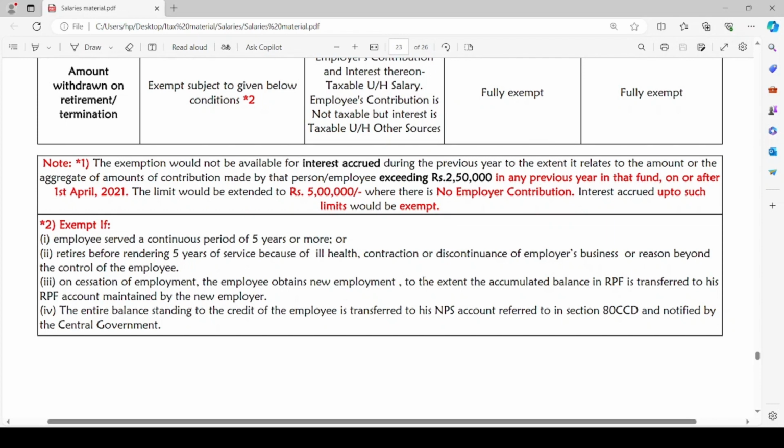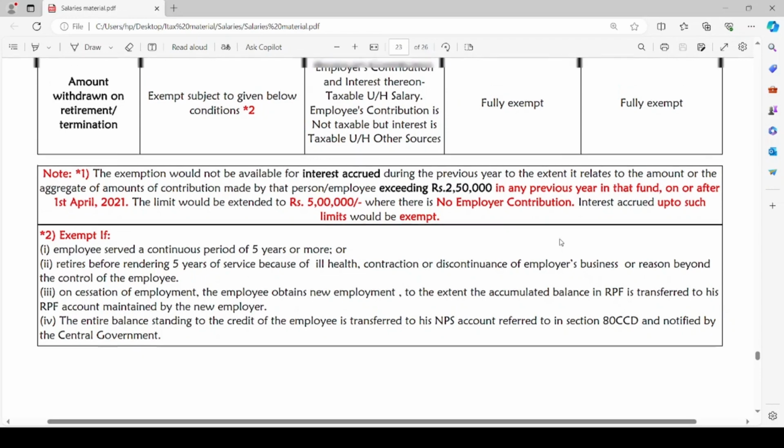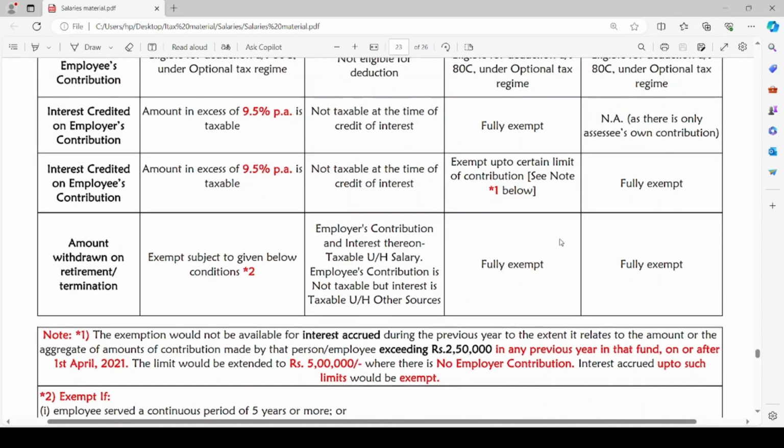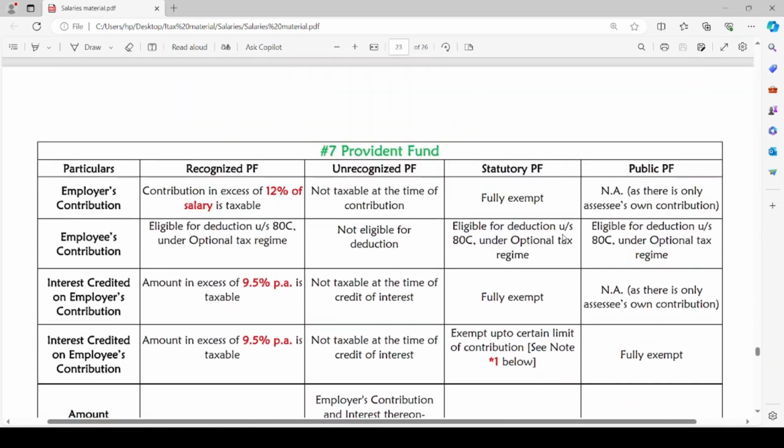Up to 2,50,000 it is exempt, but above 2,50,000 when the contribution is made and interest is earned on such excess amount, such interest amount will not be exempted. If there is no employer contribution, then the limit will be not 2,50,000 but 5 lakh rupees. Amount withdrawn on retirement or termination from the statutory provident fund will be fully exempt.